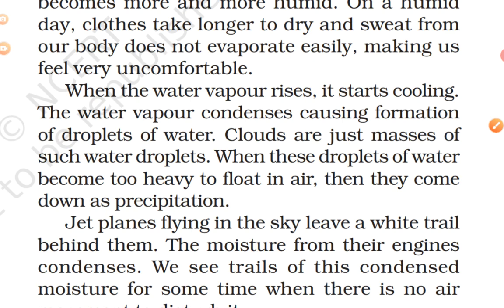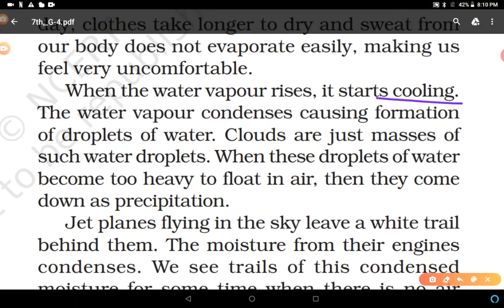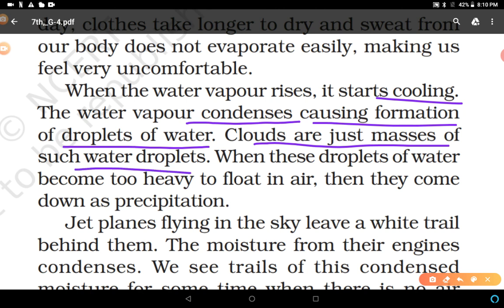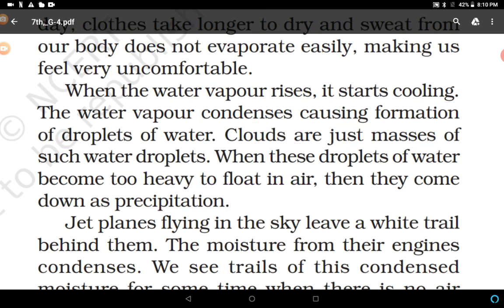When the water vapor rises, it starts cooling. The water vapor condenses, causing the formation of droplets of water. Clouds are just masses of such water droplets, and when these droplets become too heavy to float in air, they come down as precipitation, and you feel rainfall. This takes the form of rainfall.